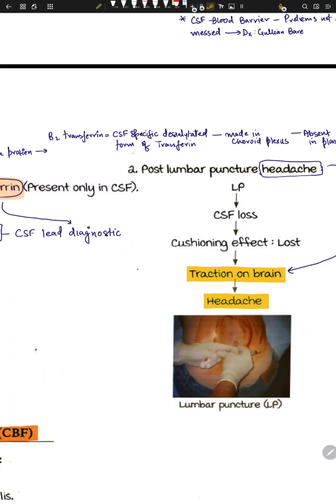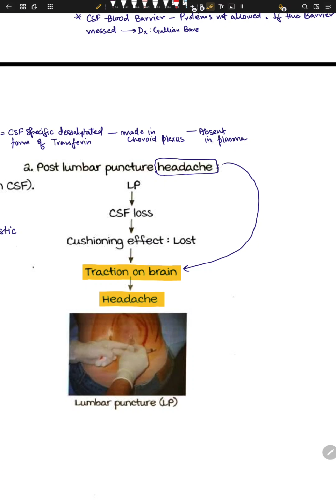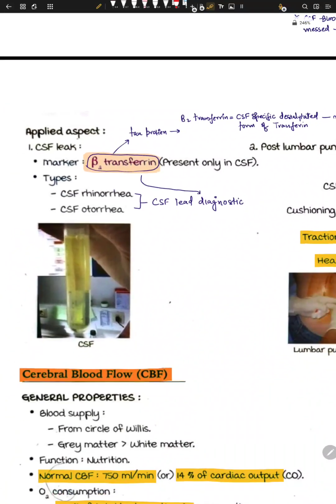Why? Because first, it is a form of transferrin. Second, it's made in the choroid plexus. And third, it's absent in plasma because plasma has no relation with the choroid plexus. So that's why beta-2 transferrin is characteristic of CSF. If we have any sort of CSF leak, we will check for beta-2 transferrin, and if it's present, it means some sort of CSF is present.